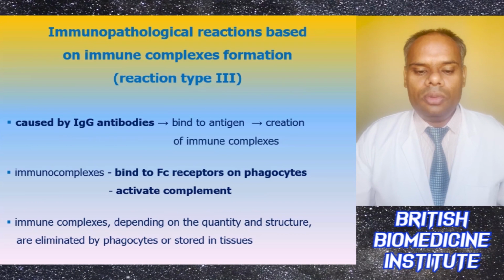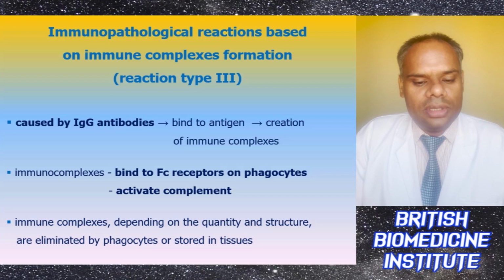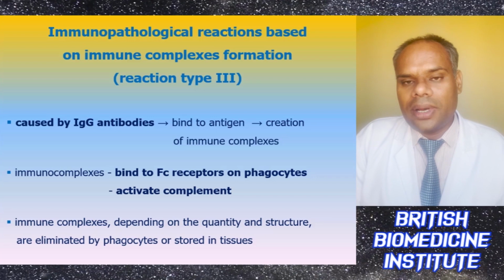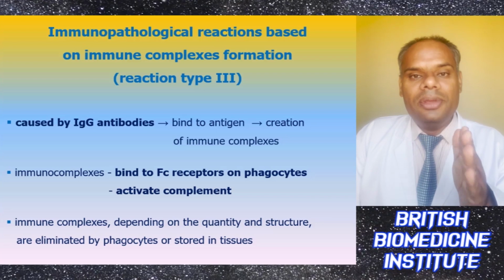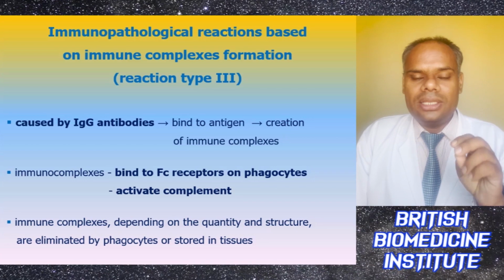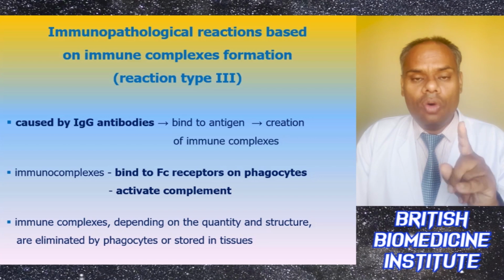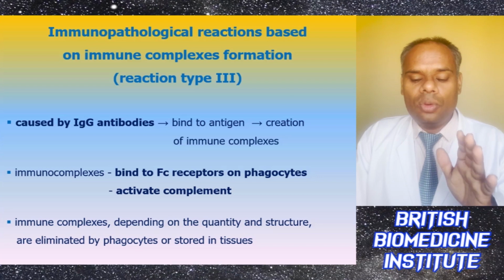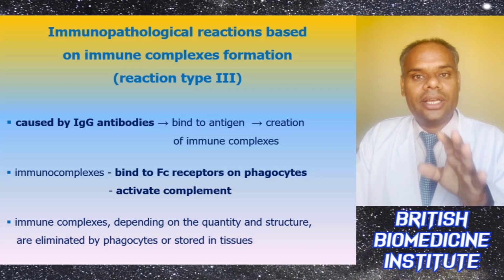So the immunopathological reactions based on immune complex formation are reaction type 3. Basically they are caused by IgG antibodies which bind to the antigens, and then there will be creation of immune complexes. With immune complexes, there will be binding of Fc receptor to phagocytes, which can lead to activation of complement. And depending upon the quantity and the structure, the immune complexes get eliminated by the phagocytes, or are stored inside the tissue.